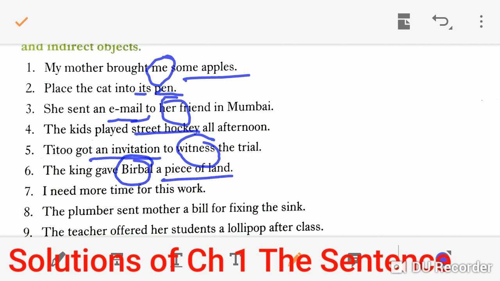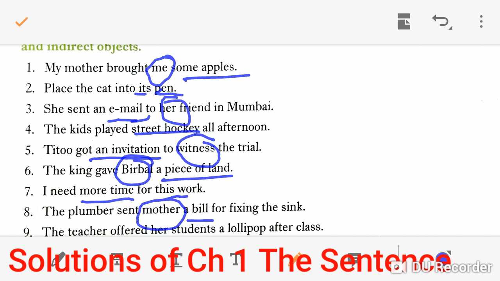I need more time for this work. So more time is an object. I need more time. This one is the direct object. The plumber sent mother a bill for fixing the sink. The plumber sent mother. Here mother is an indirect object.